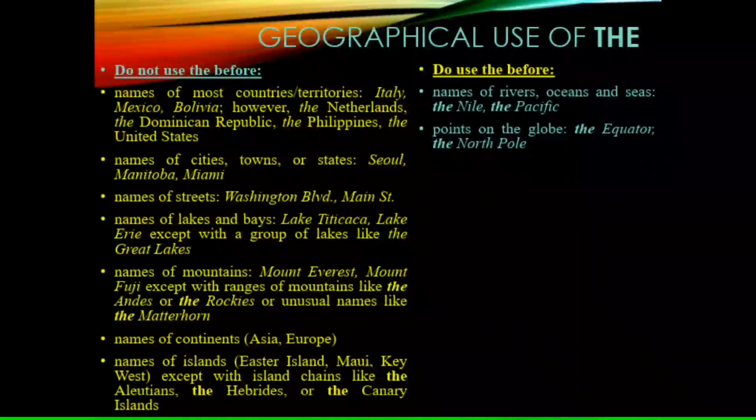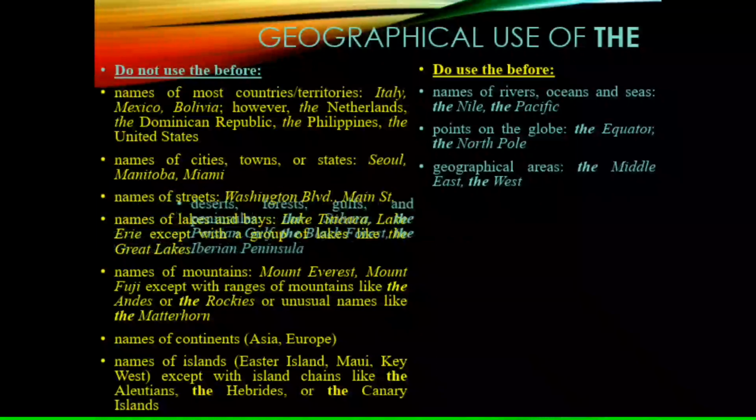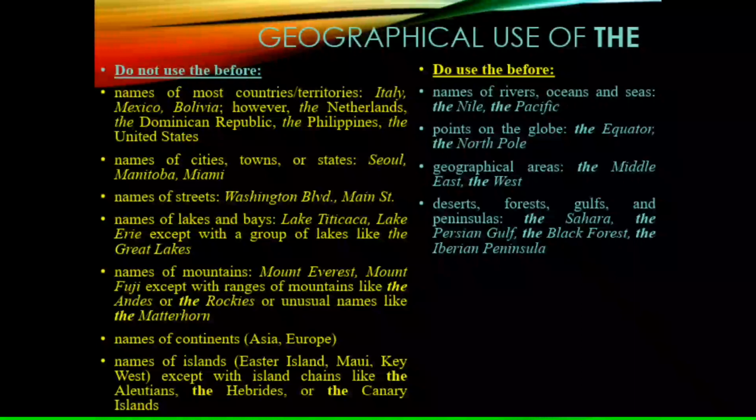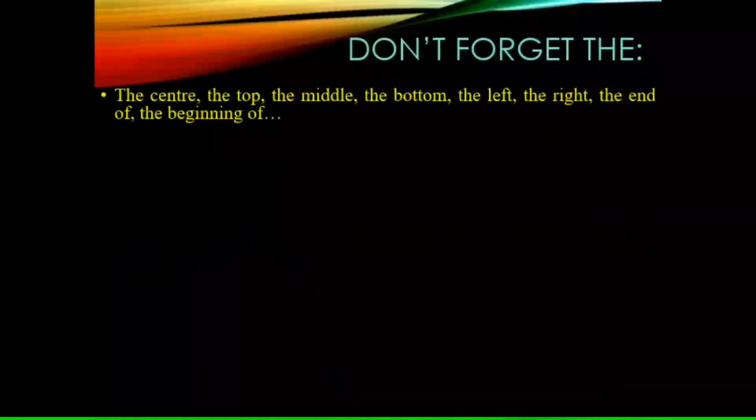On the other hand, we should use the article the before names of rivers, oceans, seas, points on the globe, geographical areas, deserts, forests, gulfs and peninsulas.